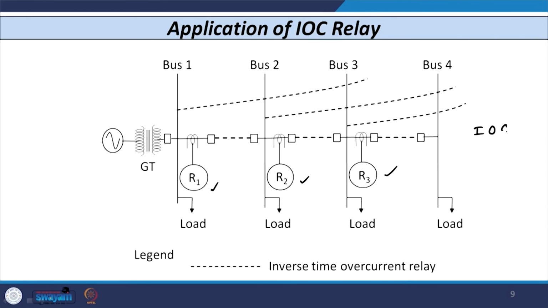The characteristics of these 3 relays are shown with dotted lines. The characteristic of relay R1 is like this, the characteristic of relay R2 is below this, and the characteristic of relay R3 is also below this. So, if any fault occurs, first relay R3 operates, then R2 operates, and then R1 operates likewise.